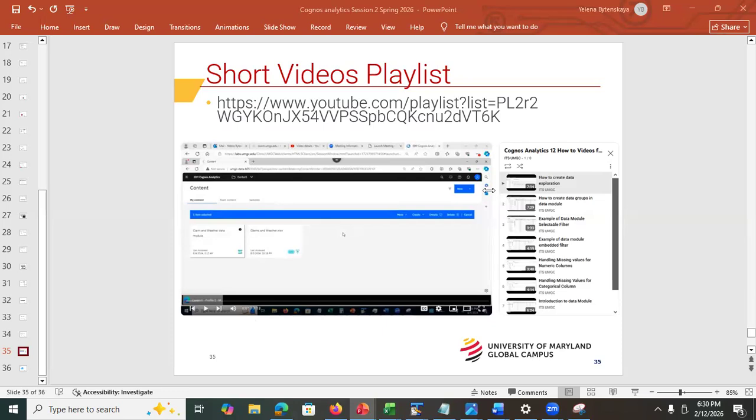Oh, you don't export the story as a file. You export the dashboard as a story. That's what I mentioned. You export the dashboard as a story. You don't export the story as a file. It's a dashboard exported as a story.